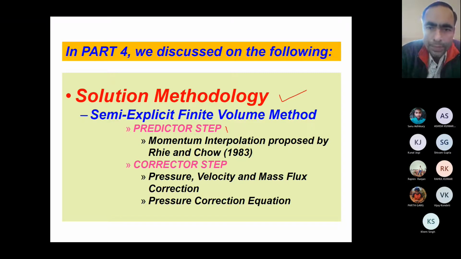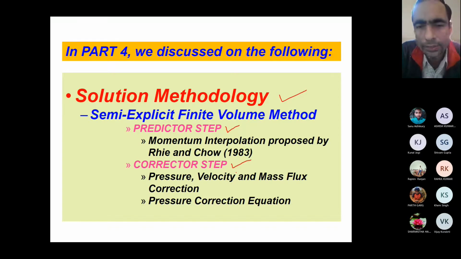You can see the predictor step and how we predicted the velocity, and after this we predicted the mass flux, or your continuity equation. Then in the corrector step, you have seen how we first wrote the actual pressure, velocities and the mass flux.